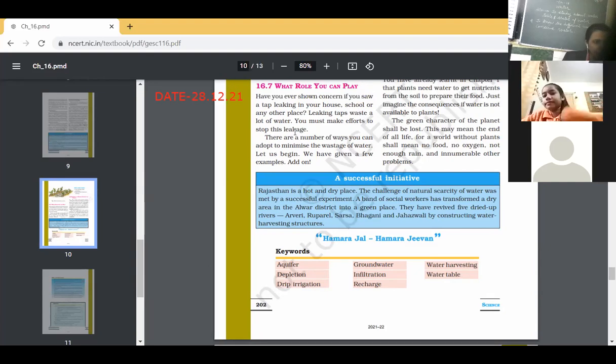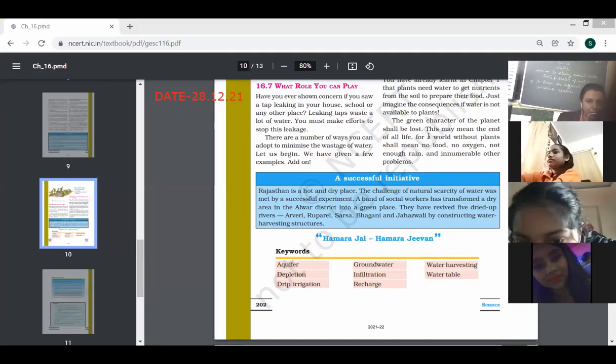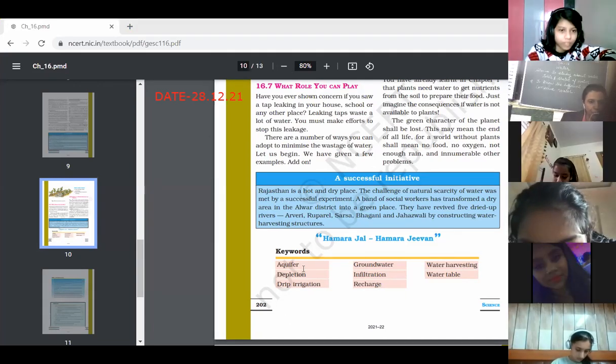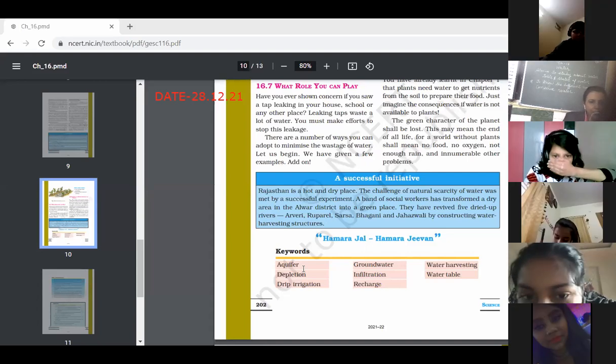First of all, children, write the aim of the chapter. So we are going to study about the water table and the states of water. And second thing, we'll study how to conserve water, means different ways are there for the conservation of water. So all those things we are going to discuss in this chapter. So kindly write down the aim and after that find out the word meanings so that we can discuss them. Okay, your first word is aquifer.